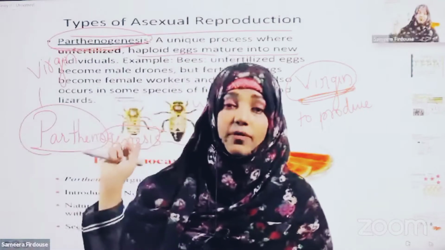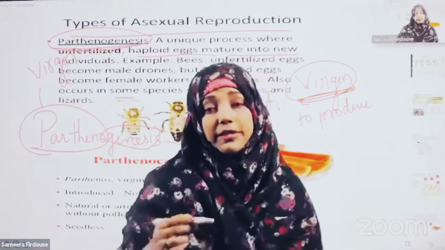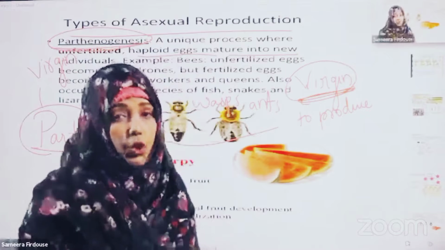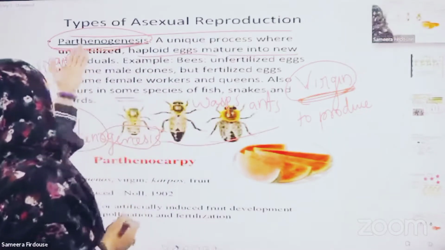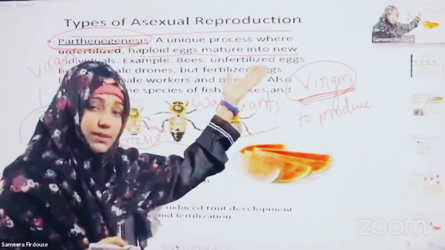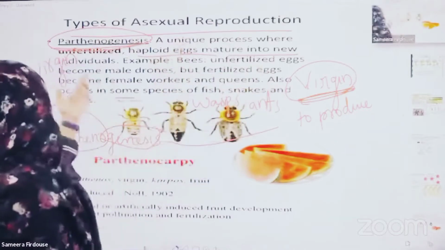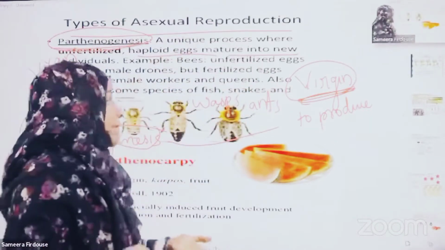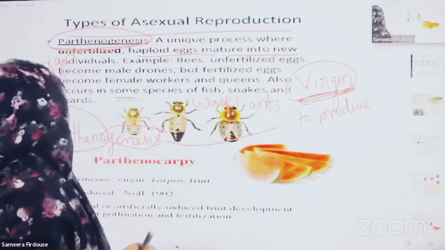This type of reproduction is called parthenogenesis. I repeat, parthenogenesis is a unique process where unfertilized haploid eggs mature into a new individual.